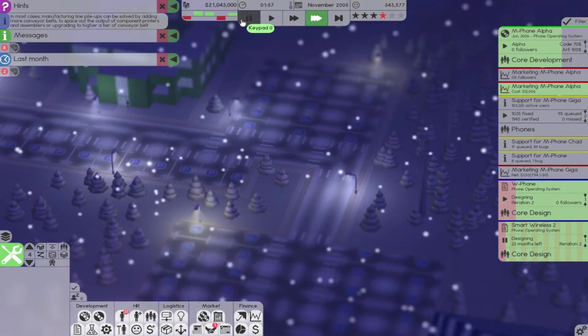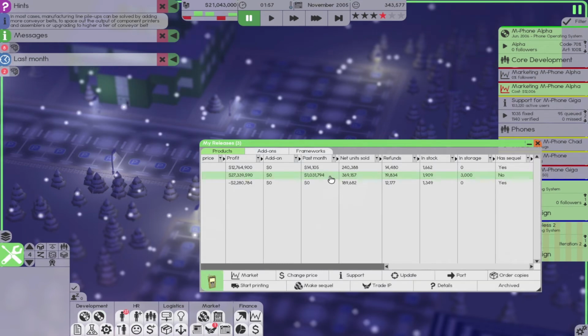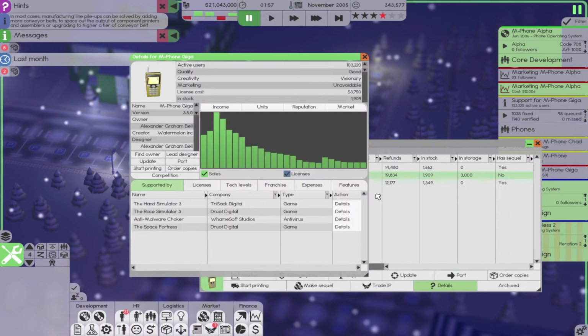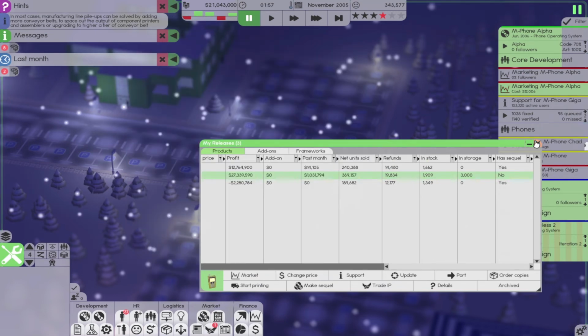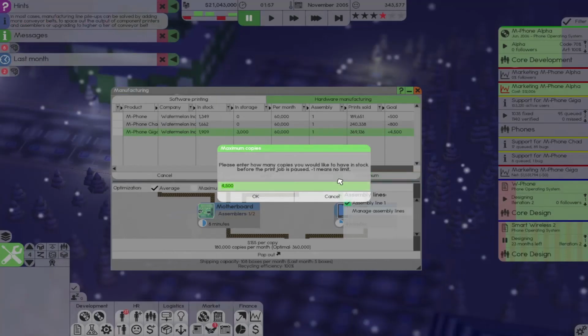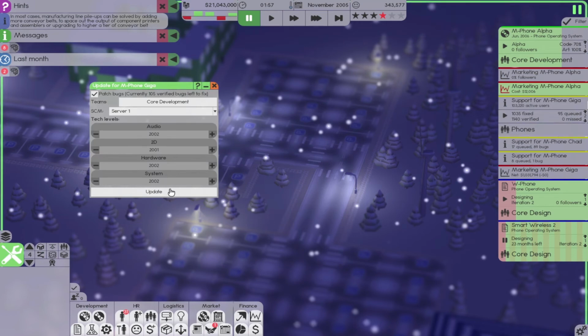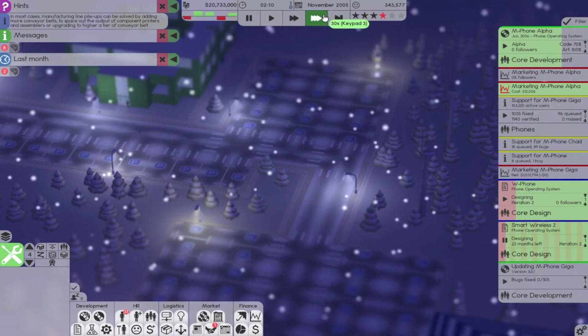So how many units did I just sell? Let me look at details. 4,000. Okay, so that's enough. Because I have it set to, do I want to produce just a little bit more to make sure? Let's do 6,000. And we'll also see about doing any updates that we need to get done.